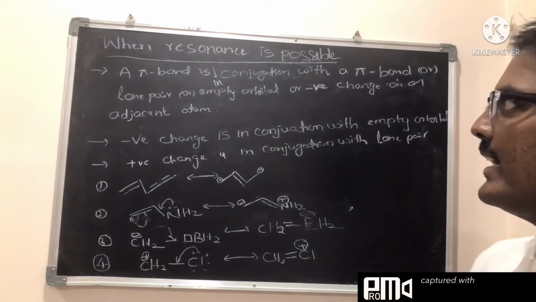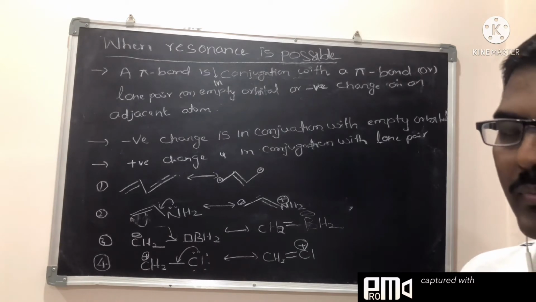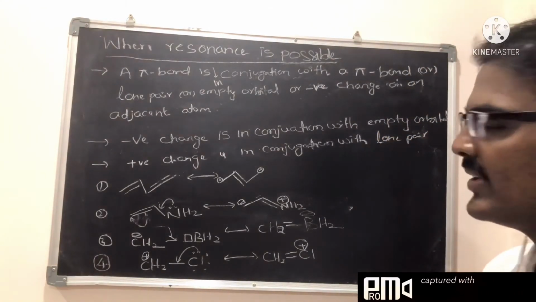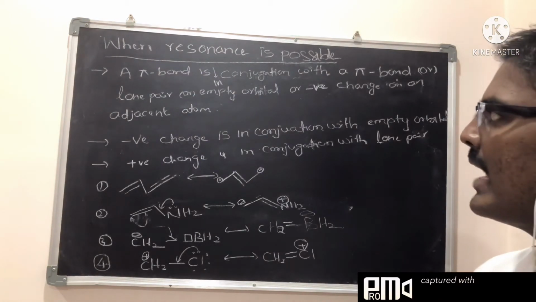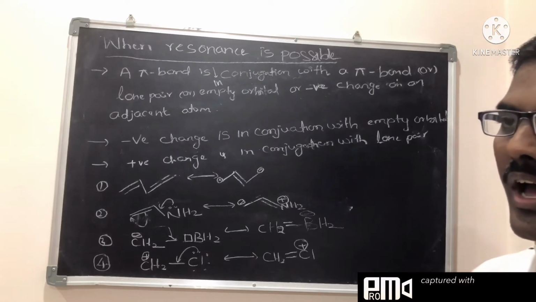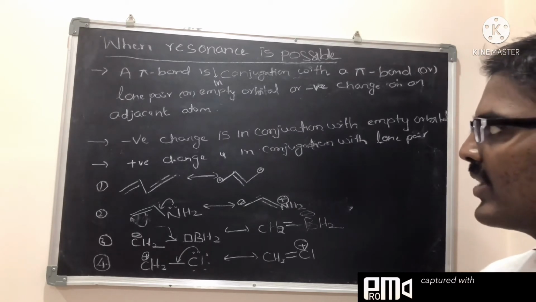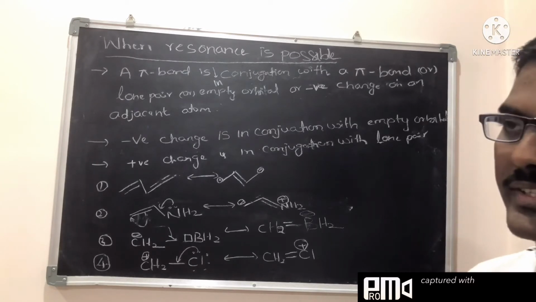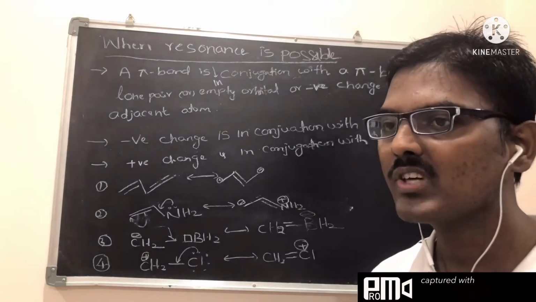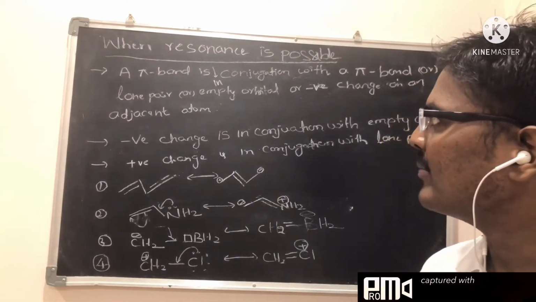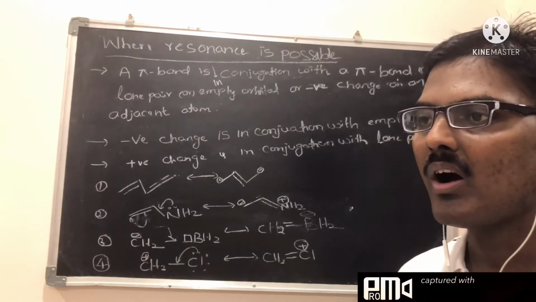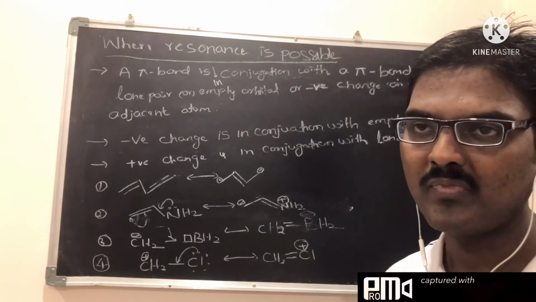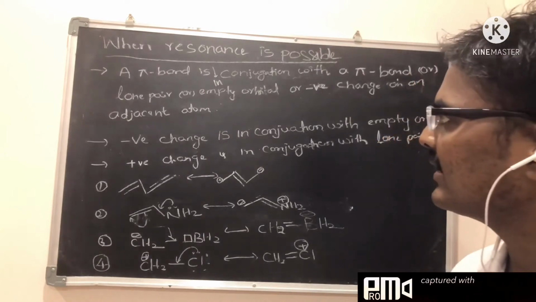Okay, now we can see the possible conditions for resonance. When a pi bond is in conjugation with another pi bond, a lone pair, an empty orbital or a negative charge on an adjacent atom, resonance is possible. Conjugation means the bonds are in an alternating way. So a pi bond in conjugation with another pi bond, lone pair, empty orbital or negative charge on an adjacent atom is the possible case.